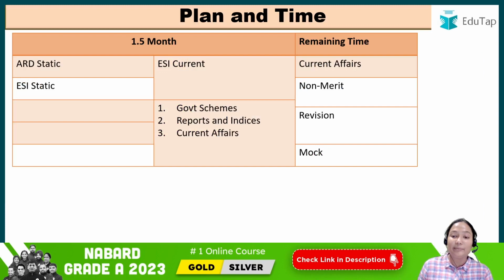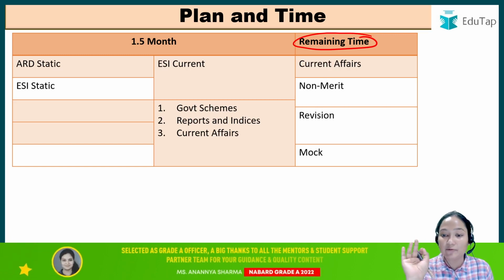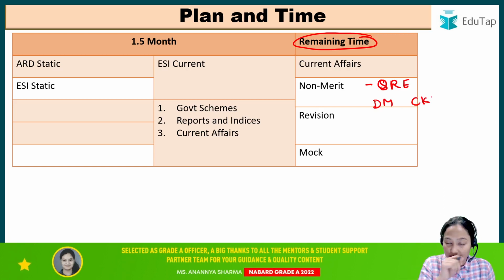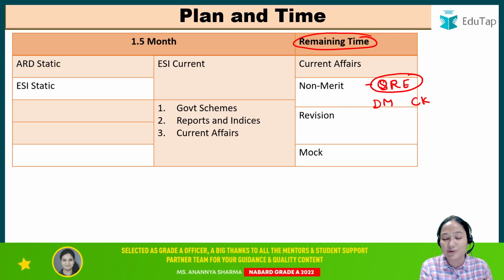So again, now coming to the remaining time, what you will have to do. Now if you're somebody from banking who has prepared for the QRE, right? In non-merit, QRE comes, decision making comes, computer knowledge comes. So if you're somebody who has QRE practice, because you have appeared in some other banking examination, SSC, CAT, some other examination, right?